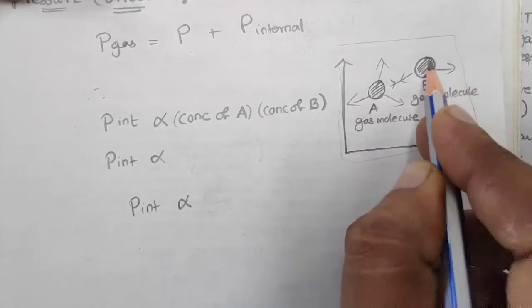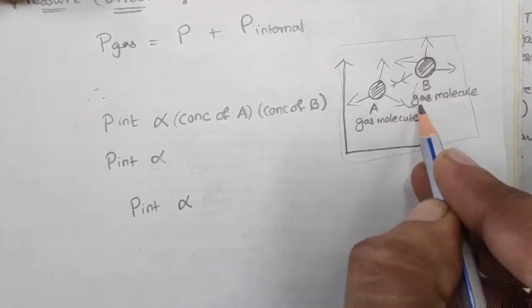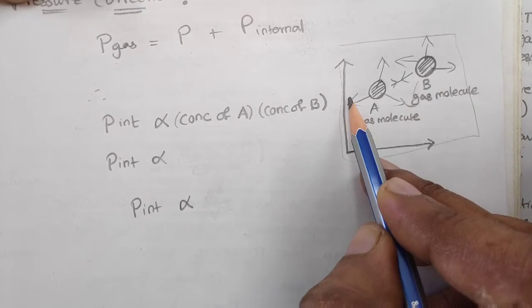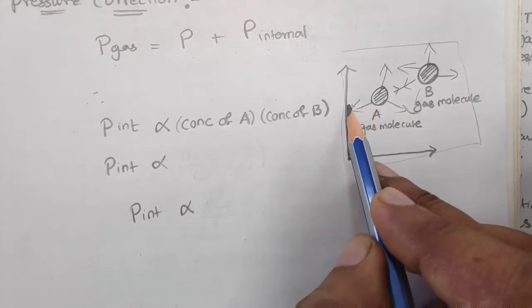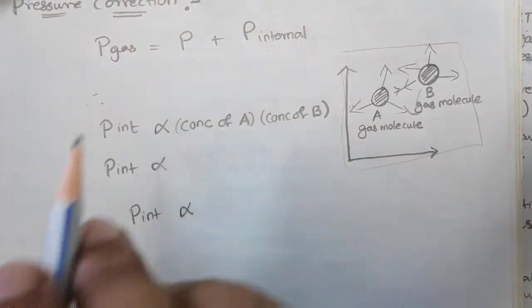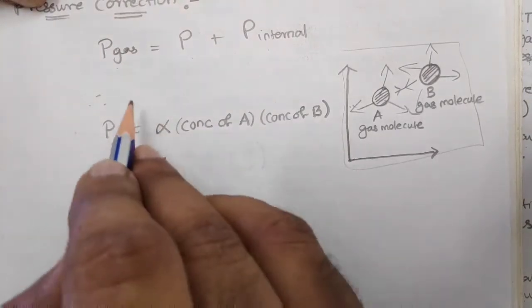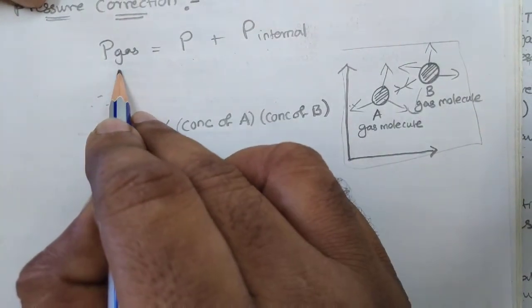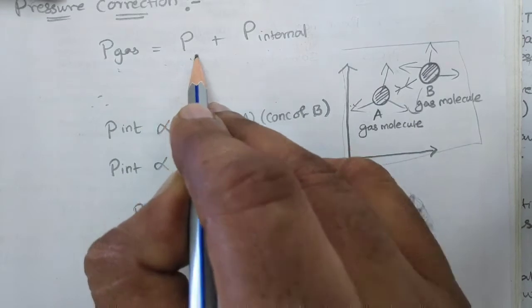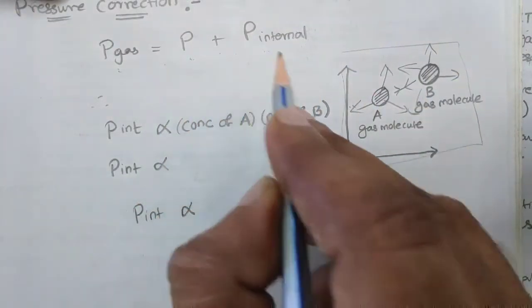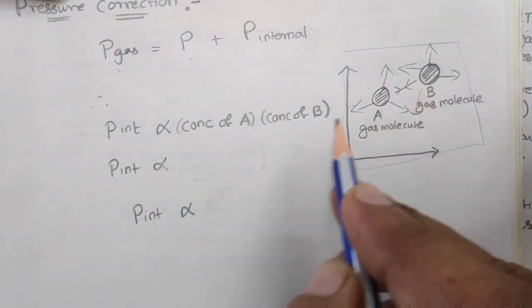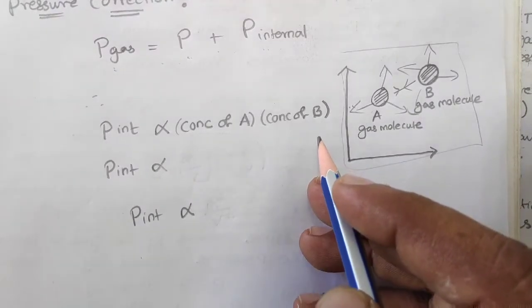Due to this attraction, they will not collide with greater impact with the walls, and so a correction in pressure is required. The actual pressure is the pressure of these molecules plus the internal pressure, because they collide with very little impact.